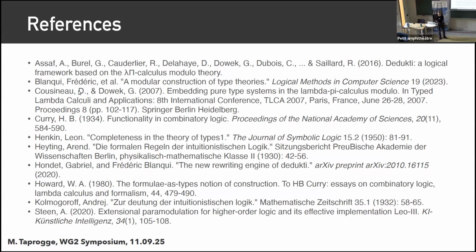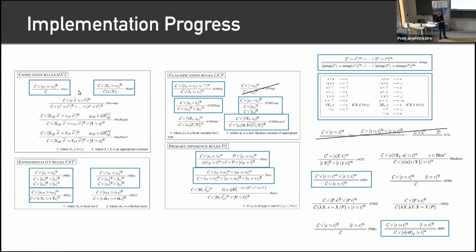So I have a related question. So there are no rules in Leo 3 that are related to higher order logic, because it looks like all the rules are just first order logic. Yeah, functional extensionality is higher order logic. I actually have the full calculus right here. It had some type annotations, right? Oh, perfect. So there you go.